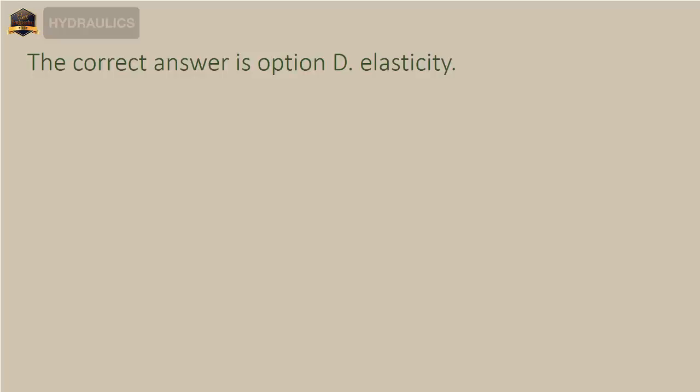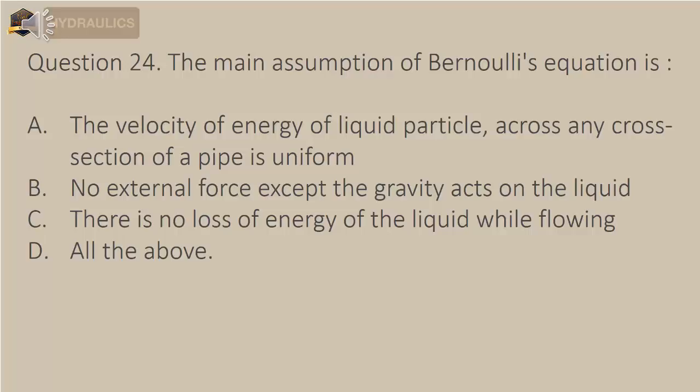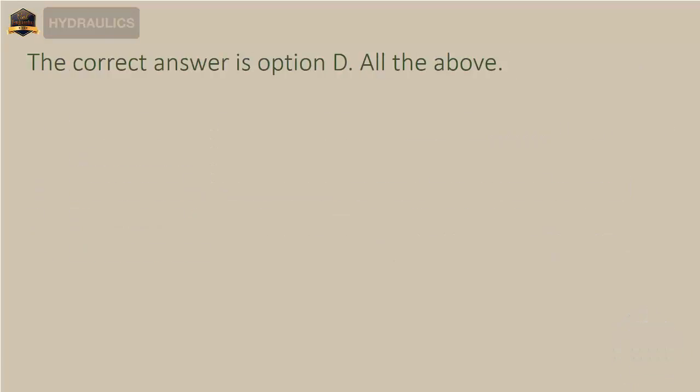Question 24. The main assumption of Bernoulli's equation is A. The velocity of energy of liquid particle across any cross-section of a pipe is uniform. B. No external force except the gravity acts on the liquid. C. There is no loss of energy of the liquid while flowing. D. All the above. The correct answer is option D, all the above.